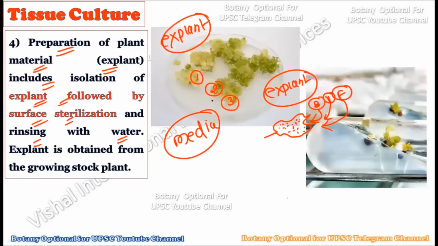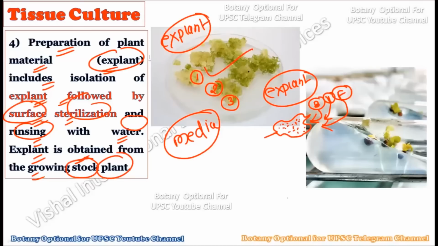Because there is easy catching of diseases like bacterial, viral or fungal, and if you want a disease-free medium, you should sterilize each and everything used in the plant tissue culture laboratory. That is why we also sterilize the explant. Surface sterilization is done with rinsing of water, and this explant is obtained from the growing stock of the plant. So the explant is obtained and sterilized for use in the further process of plant tissue culture.